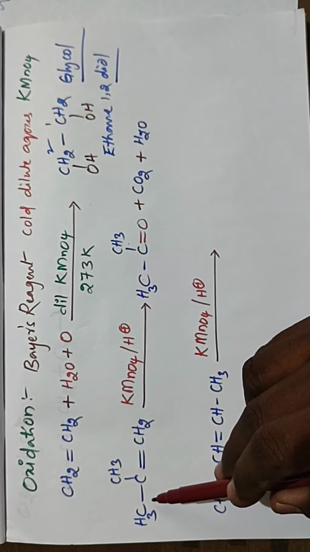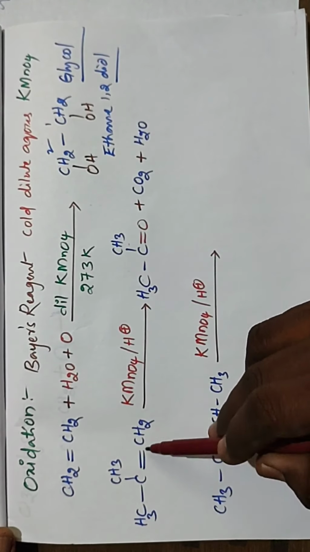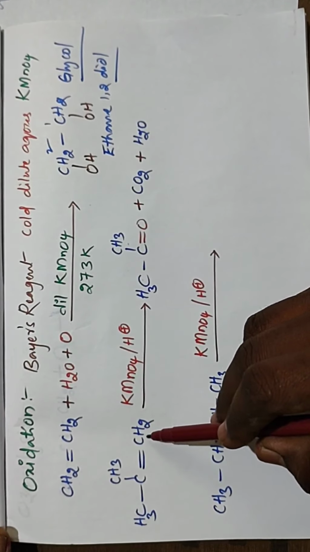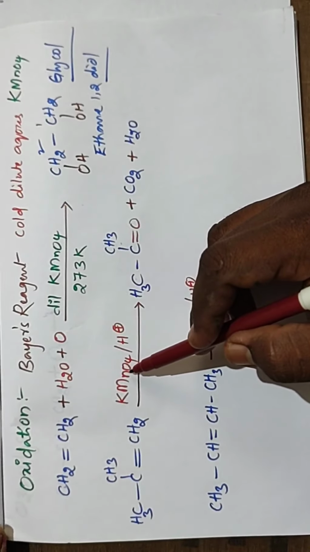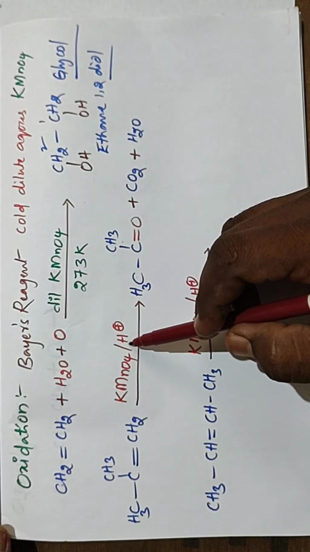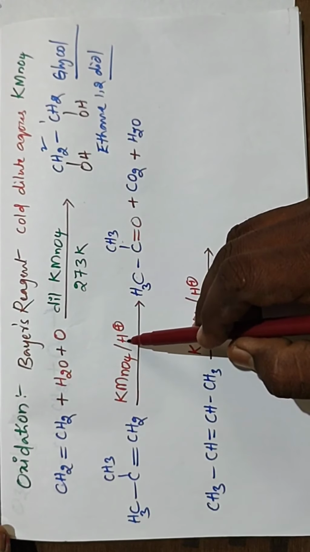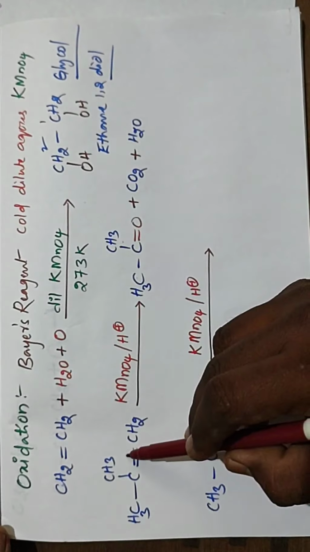And now an alkene, CH3-C(CH3)=CH2. This alkene reacts with KMnO4 under acidic conditions, not cold dilute. Under acidic conditions, KMnO4 or K2Cr2O7 with acid, the bond is going to break.